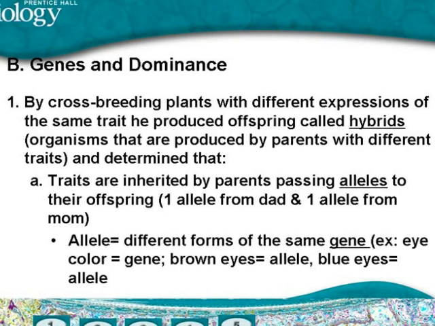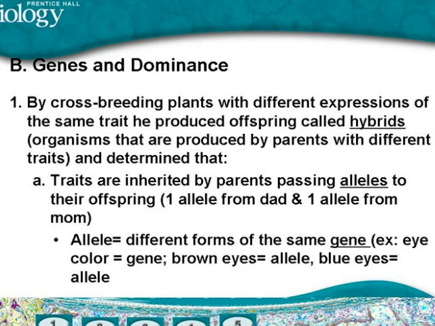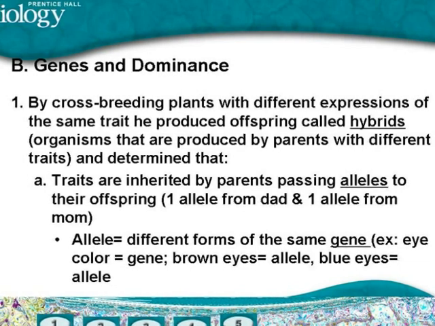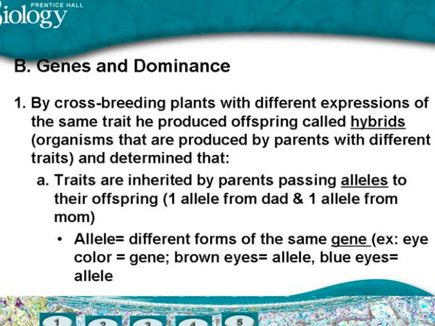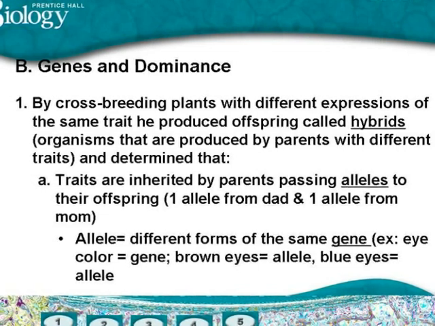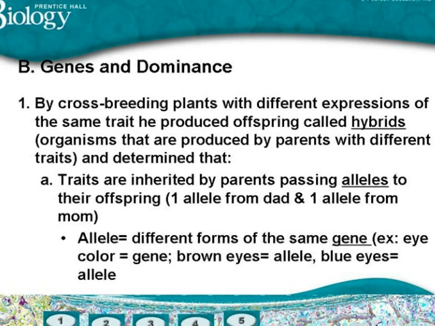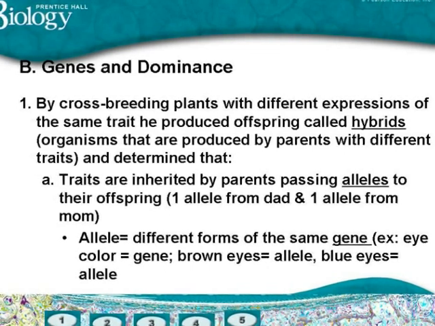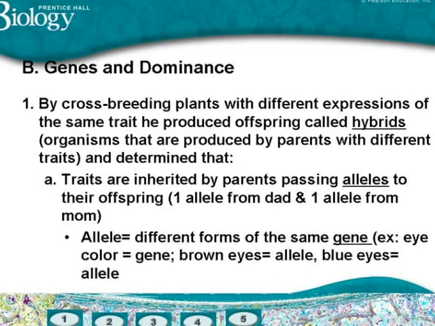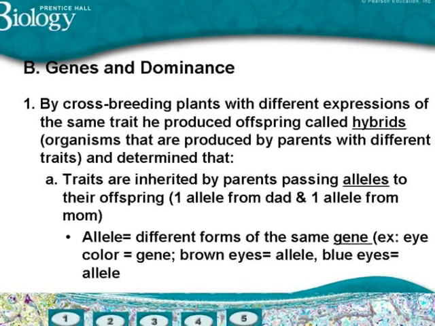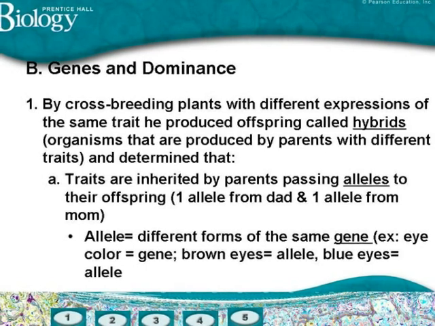In doing his experiments, he came up with the principles of genetics that still hold true today. By crossing hybrid plants, or plants that were produced by parents with different traits, he determined that traits are inherited by parents passing on alleles to their offspring. An allele is a different form of the same gene. For example, in humans, eye color is a gene. Blue, brown, and hazel would be the alleles for that gene.